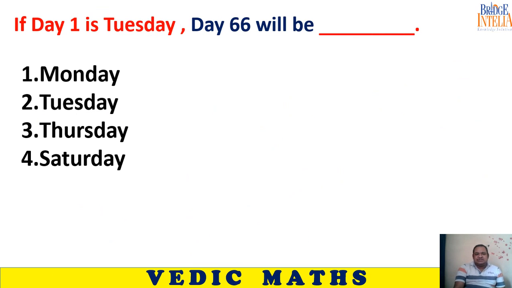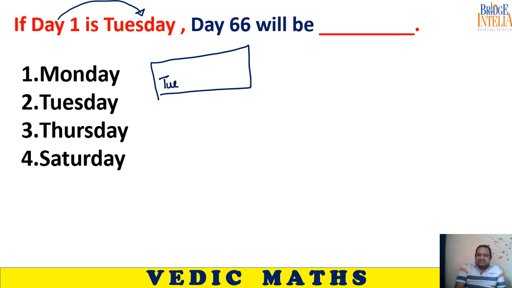Let's take one more question. So this time it is given that day 1 is Tuesday. So what you have to do about this fact? Day 1 is Tuesday. So you have to assume that the first day of the week is Tuesday. So the week starts from Tuesday and ends on Monday. So this type of week is given to you.